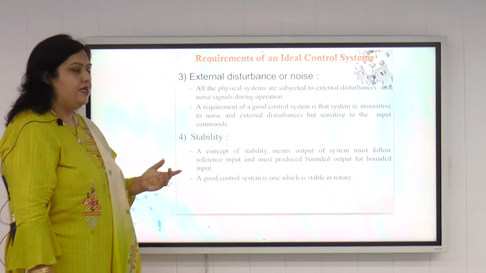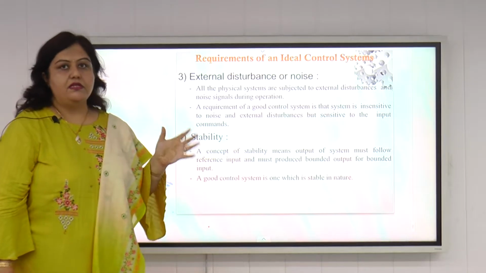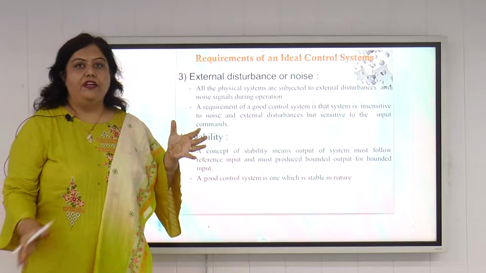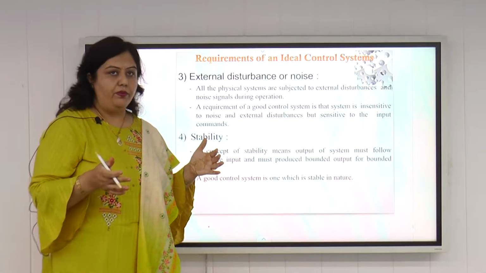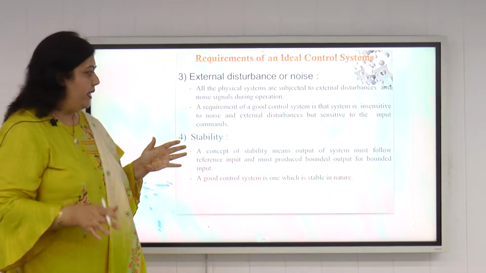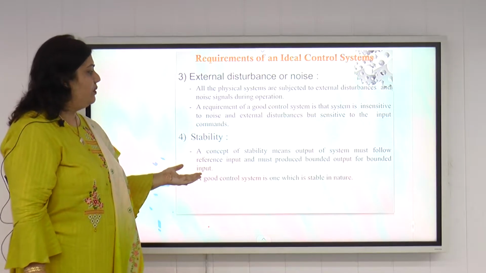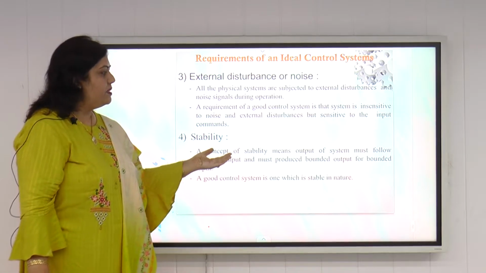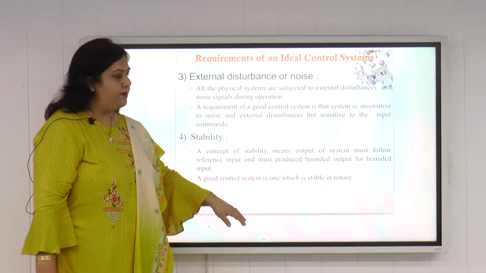Next, the stability. Stability is a very important issue while we are designing a control system, because the system is said to be stable when it is BIBO. BIBO means bounded input, bounded output. So if we give bounded input to a system, we must get a bounded output from that. So the concept of stability means the output of the system must follow the reference input and must produce bounded output for bounded input. So a good control system is one which is stable in nature.